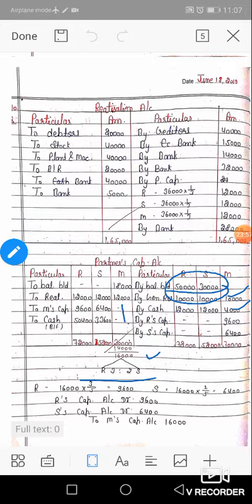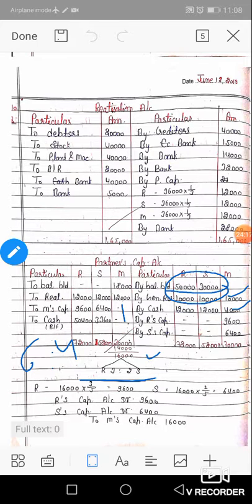Just like in the case of Ram, 50 is balance and 10 is general reserve. The total is 60, which means 6, with the 0 omitted. In the case of Sham, 30 and 10 make 40, with the 0 omitted, 4. So the ratio is 6 is to 4, or in short 3 is to 2.